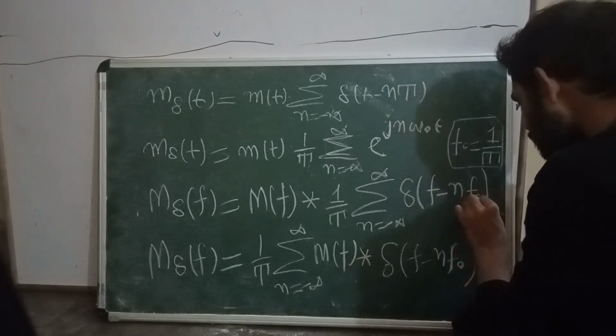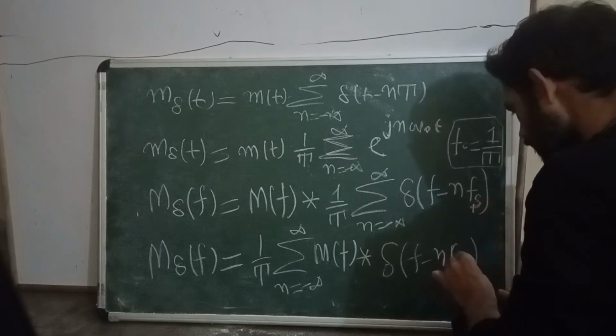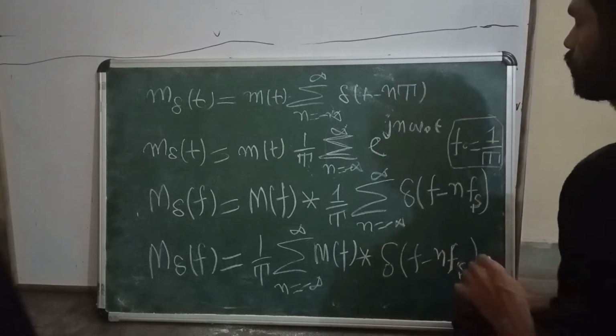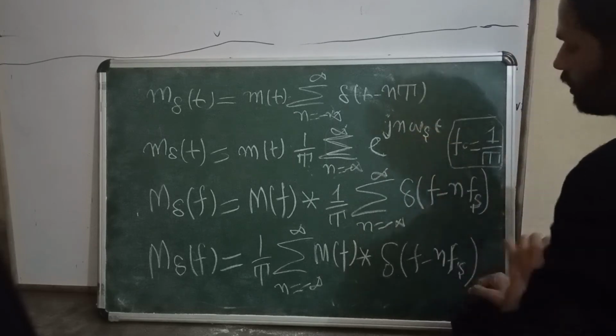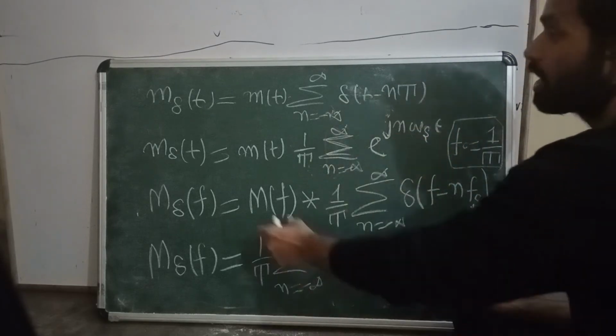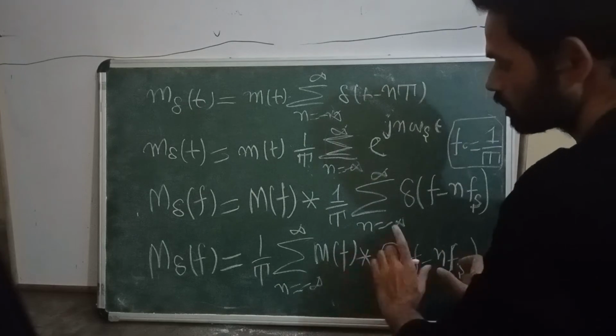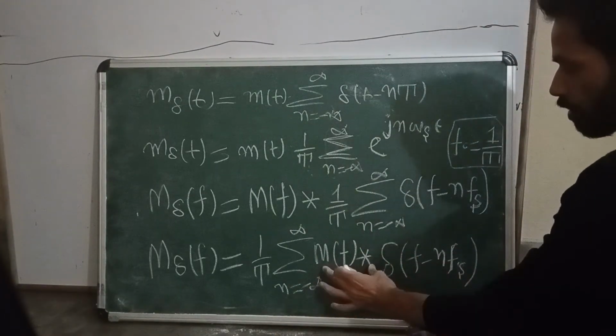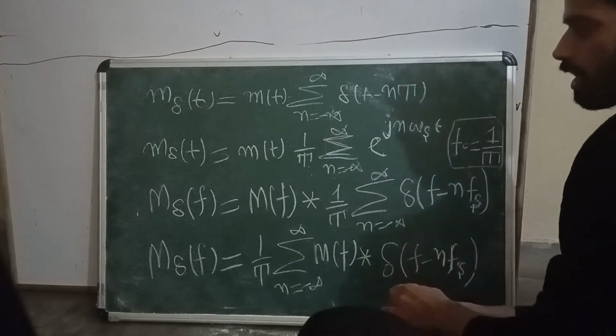Here f naught is actually the sampling frequency fs, so I can write it as fs, or omega s. We are sampling the signal. Now I will apply the convolution property: m of f convolved with delta of f minus n fs.